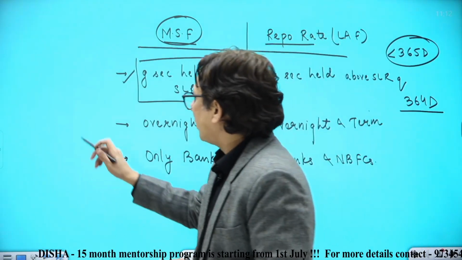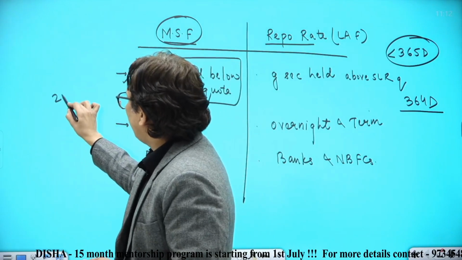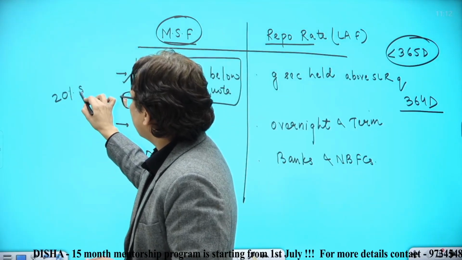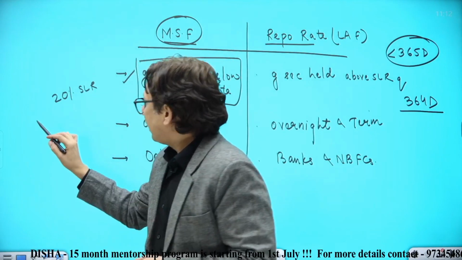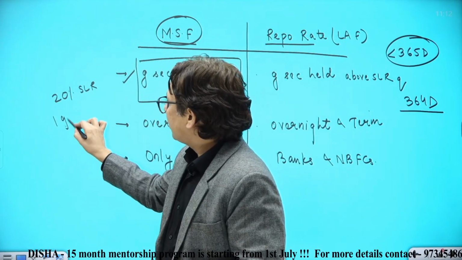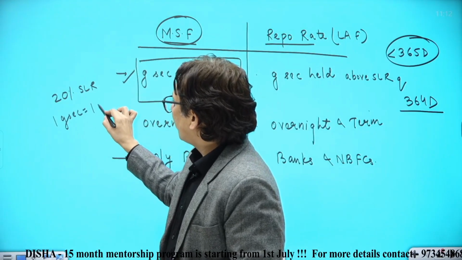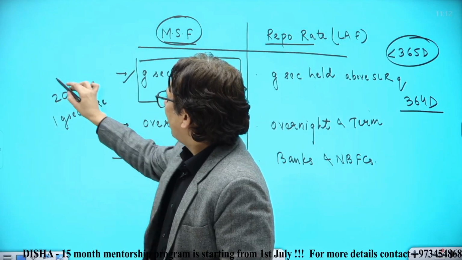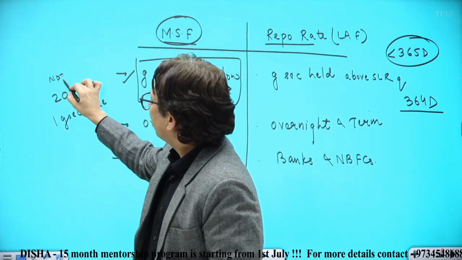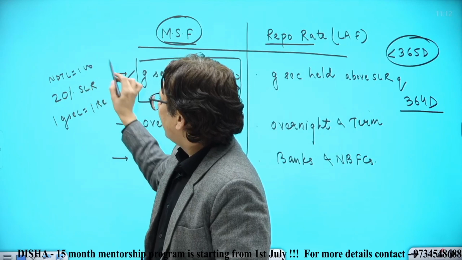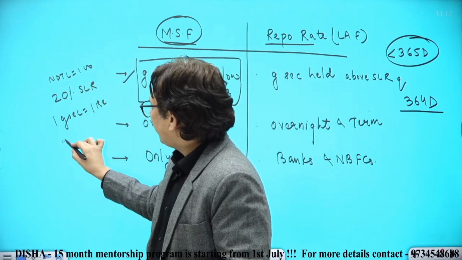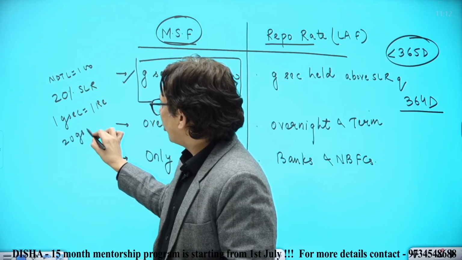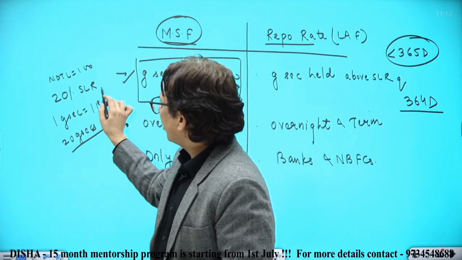For example, the bank had to maintain a 20% SLR, and suppose the price of 1 GSEC is 1 rupee. NDTL of a bank is 100. In this case, the bank should maintain at least 20 government securities because the bank is having 20% SLR.